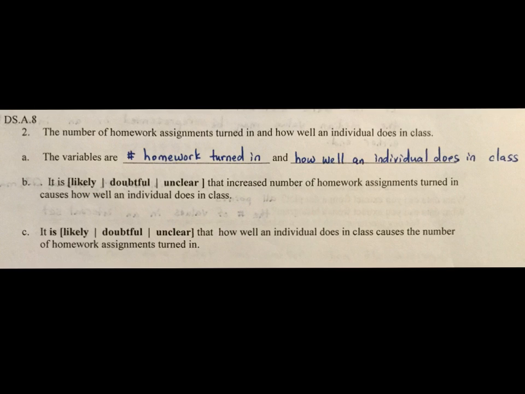All right, question number 2: the number of homework assignments turned in and how well an individual does in class. So the variables are the number of homework assignments turned in and how well an individual does in class. And then for the other two, I would go with it is likely that an increased number of homework assignments turned in causes how well an individual does in class. It is how well an individual does in class causes the number of homework assignments turned in. This is either going to be doubtful or unclear.